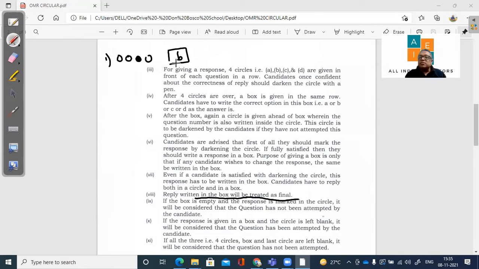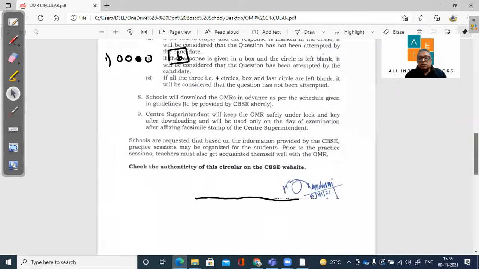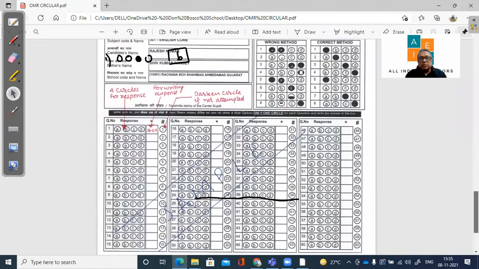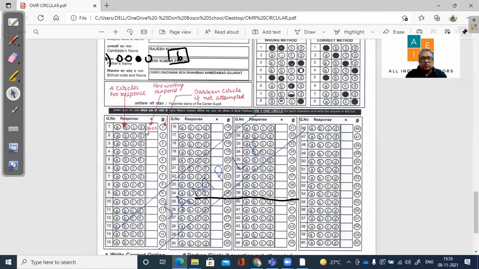suppose I'll show you the OMR sheet so that it becomes clear. In the OMR sheet, please remember there is a box. These are the 4 options. There is a box here, and here there is a circle. So suppose you are not attempting any question, you can darken that part. So I know question 1, so I put A. Okay, I will put A here. I know B. I have put B.